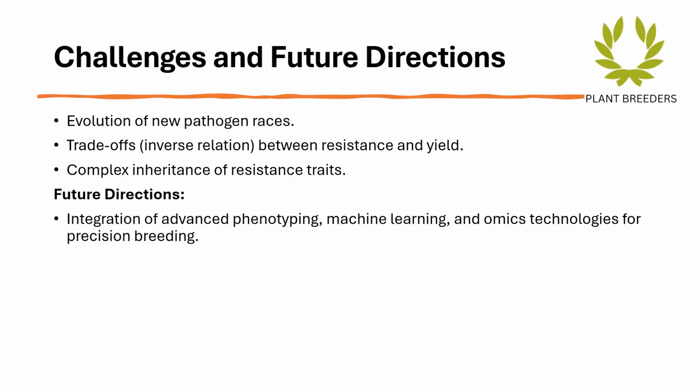Looking ahead, future directions in breeding research should focus on integrating advanced phenotyping, machine learning, and omics technologies to enable precision breeding. These innovations promise to enhance our understanding of plant responses to stress, streamline the identification of desirable traits, and ultimately lead to the development of resilient crops capable of thriving in changing environmental conditions.